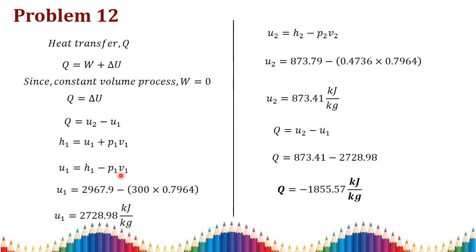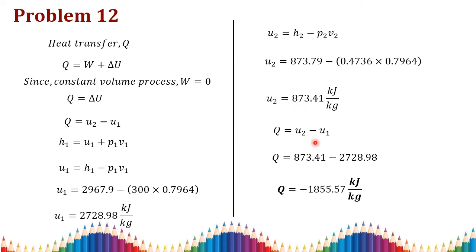Similar to your U1 case, we need to find out the specific internal energy at the second state. So U2 is equal to H2 minus P2 V2. H2 we have already found from the table. So substitute all these values. Here also we need to remember. Then U2 is equal to 873.41 kilojoule per kilogram.